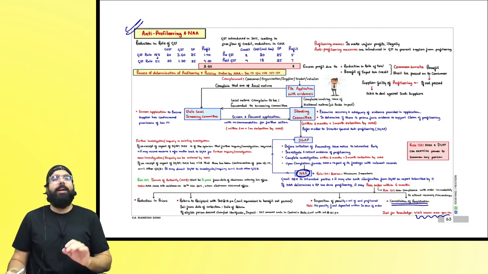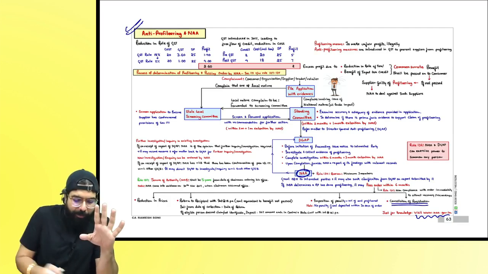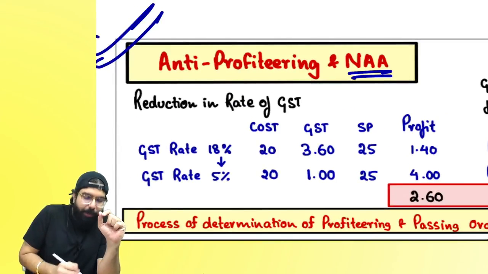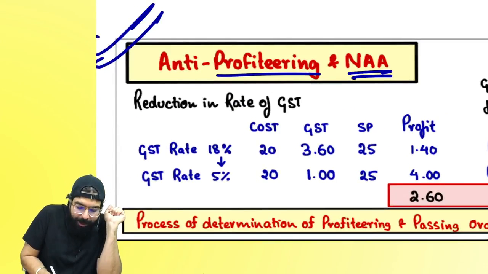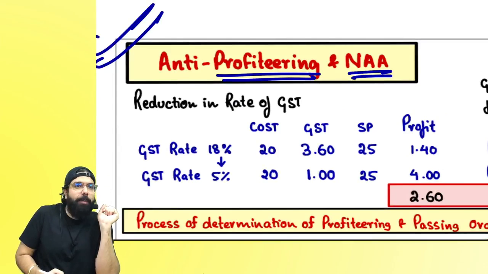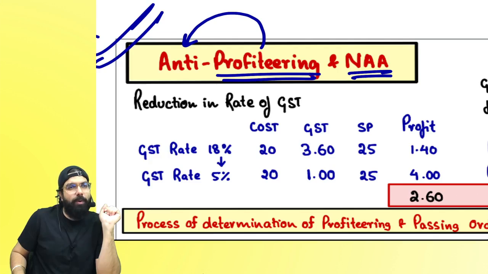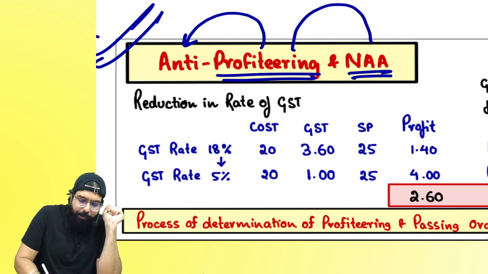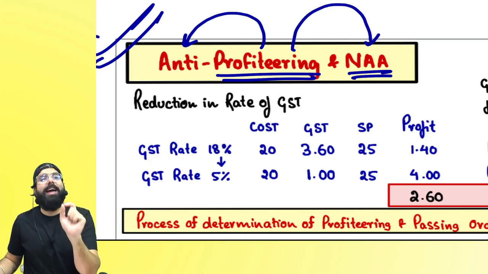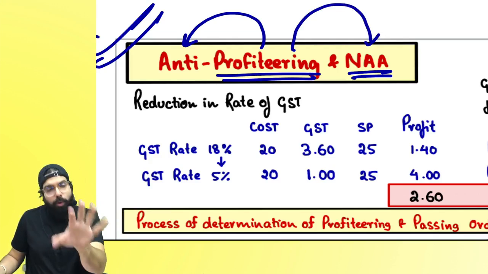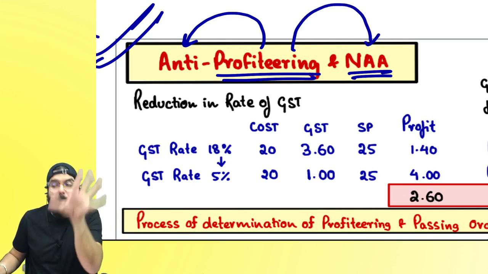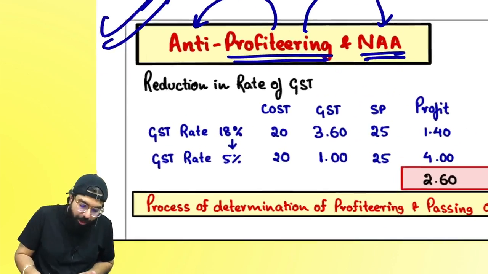Let's go ahead and understand quickly anti-profiteering and National Anti-Profiteering Authority. See, people are doing profiteering. For profiteering, the government is bringing anti-profiteering rules. And if people are doing profiteering, there is an authority known as the National Anti-Profiteering Authority who will catch you and penalize you. Are we clear? Sir, what do you mean by profiteering?